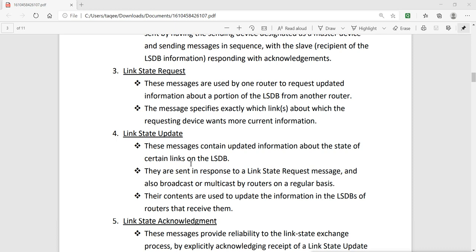They are sent in response to the link state request message and also broadcast or multicast by routers on a regular basis, that is 90 seconds. Their contents are used to update the information in the LSDB of routers that receive them. So with the help of these updates, which happen after every 90 seconds, they update their routing table, their topology database.